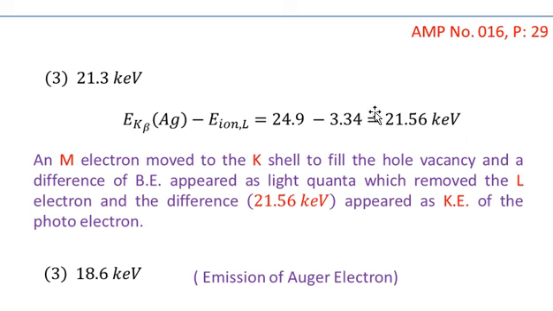So when we measure this kinetic energy of the electron, we shall assume that this was actually the L electron ionized from the L shell of the silver atom with a radiation of K beta generated from the silver atom. So let me explain this one in terms of the statement. An M electron moved to the K shell to fill the hole vacancy, and a difference of binding energy appeared as light quanta, which removed the L electron, and the difference 21.56 kilo electron volt appeared as the kinetic energy of that L electron.